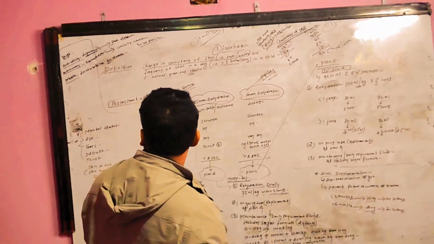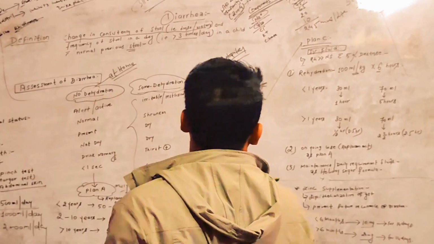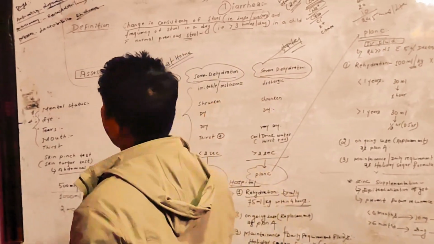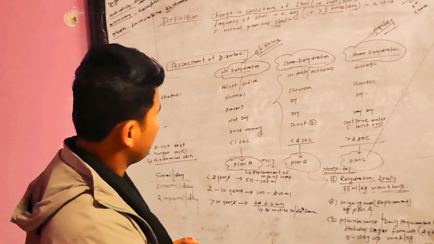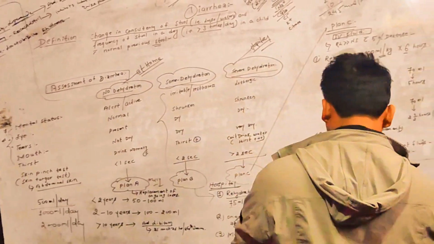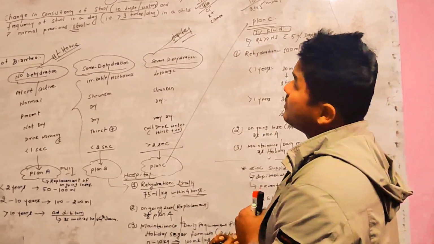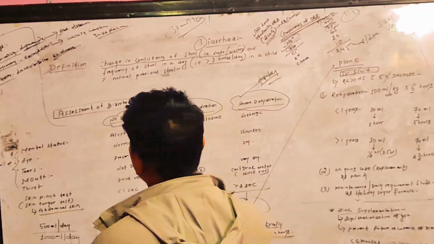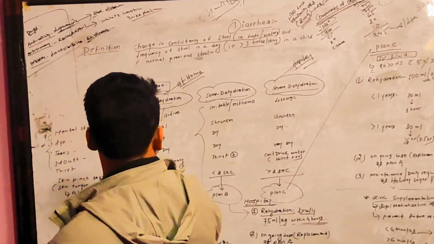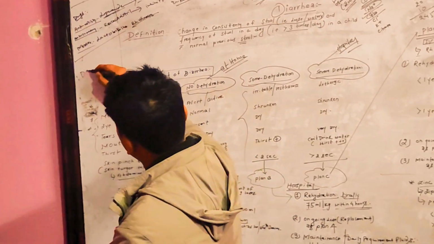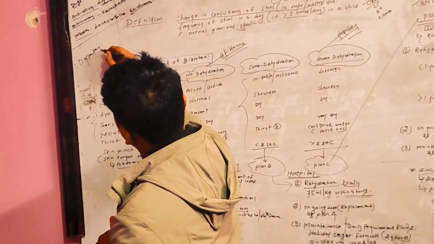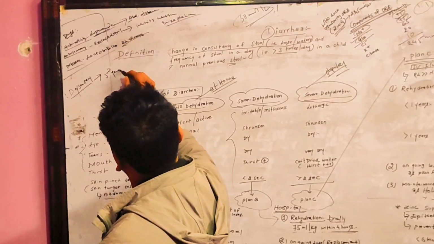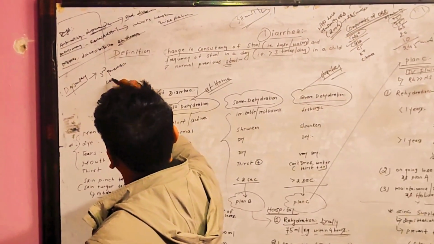Okay, guys, I think this is enough for today. If it is dysentery, then we will treat it with third generation cephalosporins.